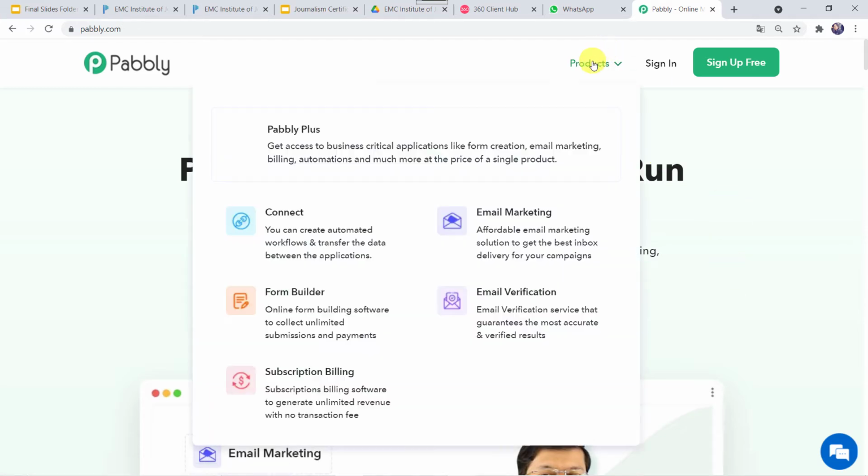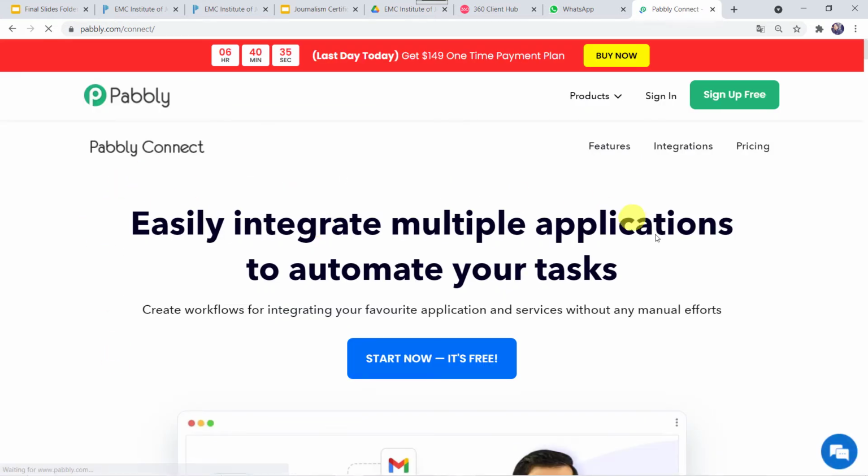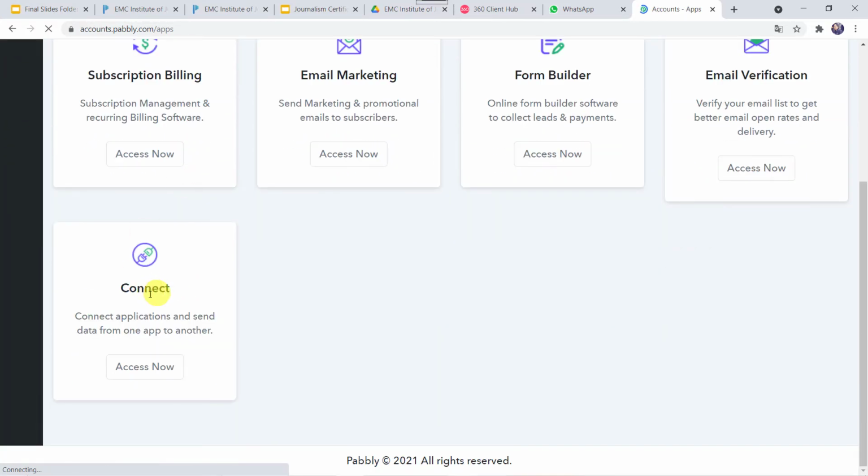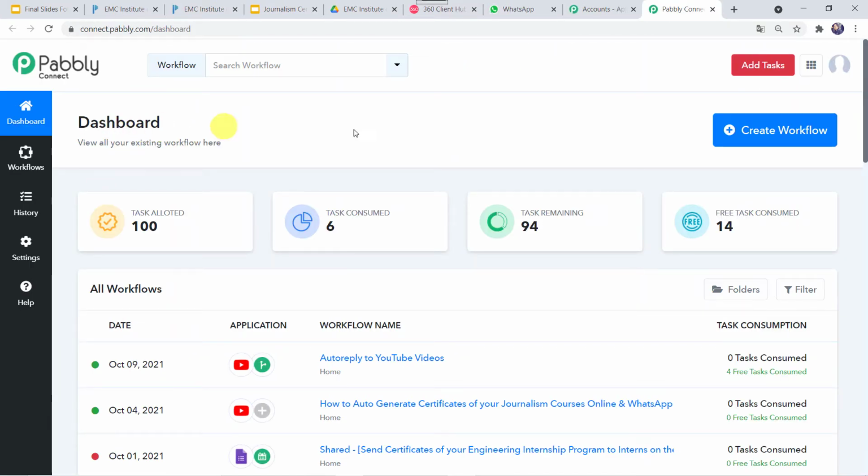Here we have to come to products and click on Connect. This is the landing page of Pabbly Connect. Here, as you are a first time user, you have to click on the sign up for free option. You can create your own account in just 2 minutes by signing up. As I already have an account with Pabbly Connect, I'll just click on sign in. In the all apps section, scroll down, come to Connect and click on access now. This is the dashboard of Pabbly Connect.